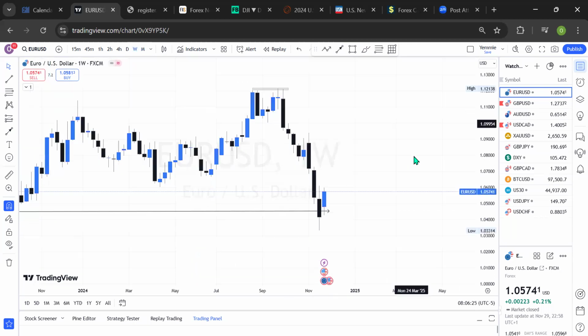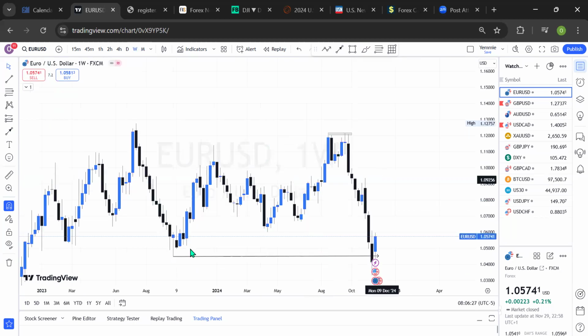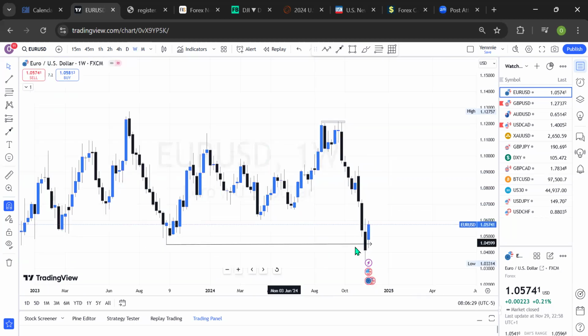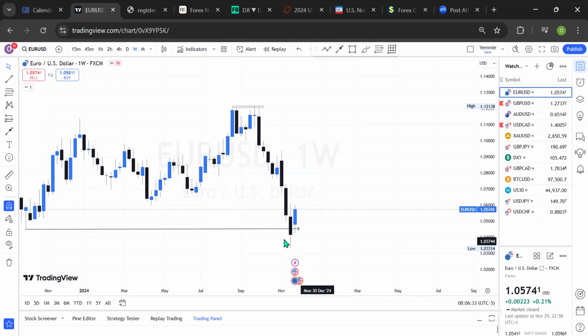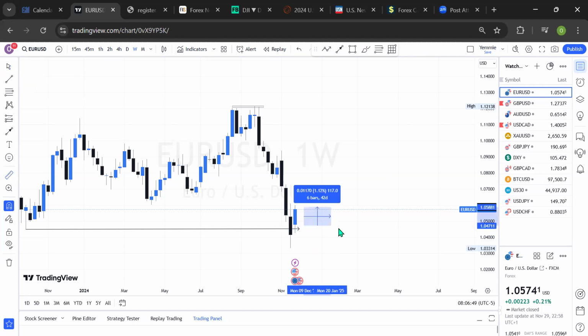On the weekly, we saw the low right here. We saw how the low was taken out right there, a close below with body closure and rejection, only for the market to open with a gap for the last week, right? After then, the market was able to deliver a little bit of sell, about 56 to 60 pips on average. And since then, it has bought over 117 pips in the market, on the weekly time frame.